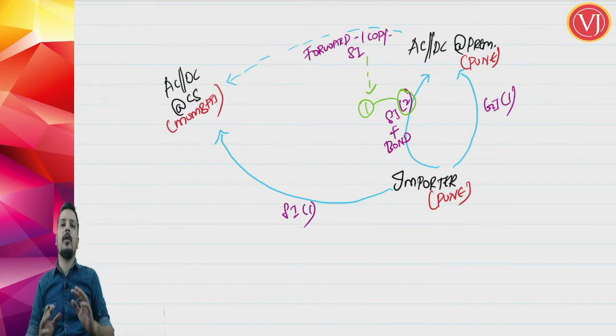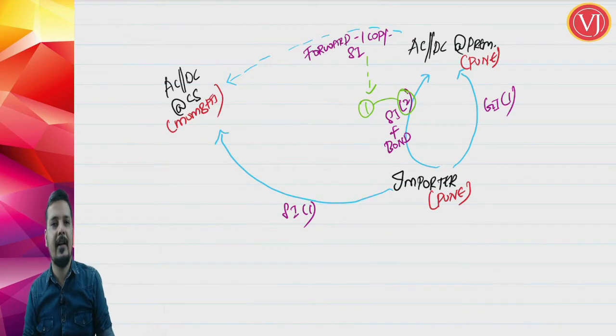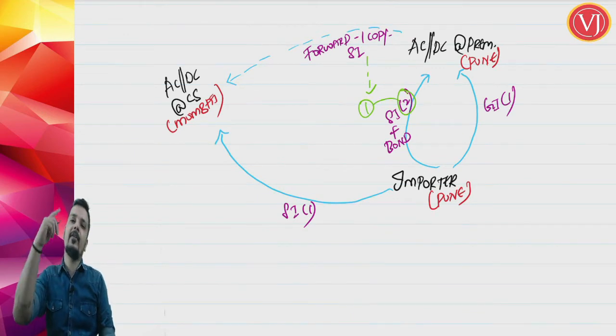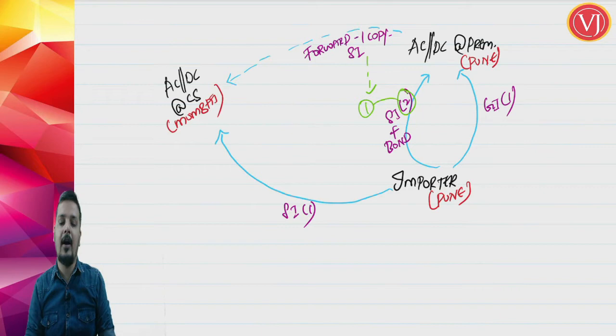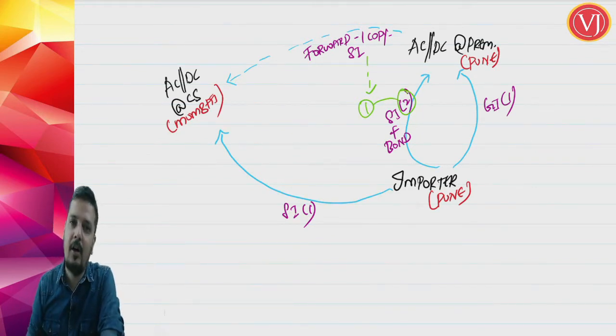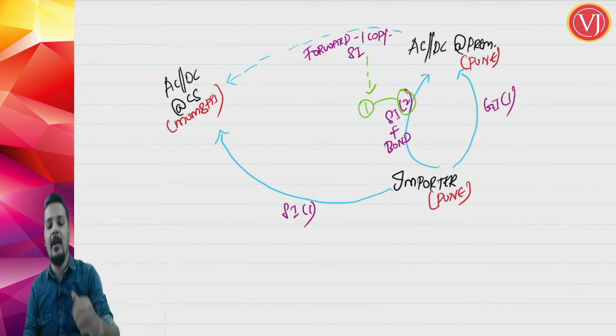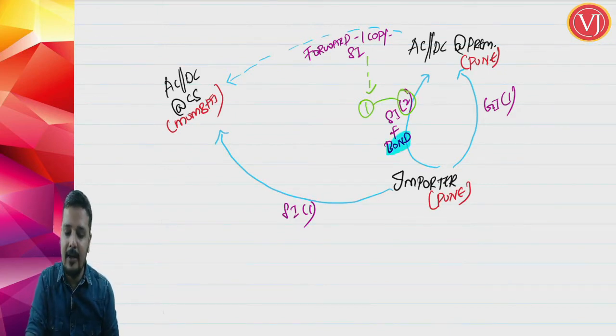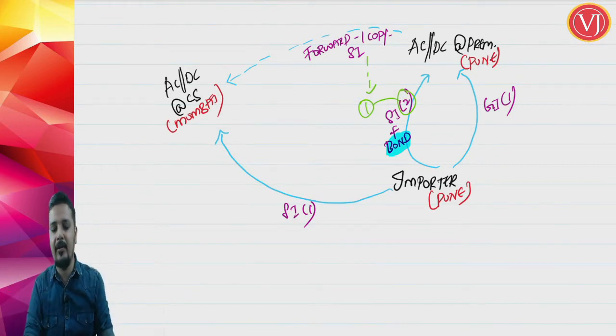So totally this importer gave 3 copies of specific information, 2 to his officer and 1 to the ACDC at the custom station, and out of the 2 copies, his ACDC forwarded 1 copy to the ACDC at the custom station. Now why this procedure? So that the ACDC at Mumbai port is ensured that the assistant commissioner, deputy commissioner having jurisdiction over his premises has also received that information, and he has also received the bond. So that is to double check. That is nothing but cross checking.